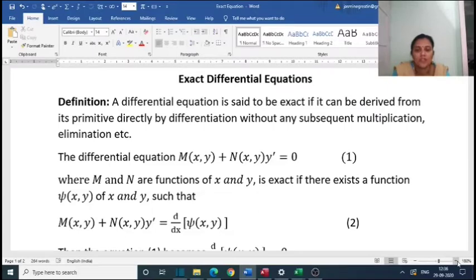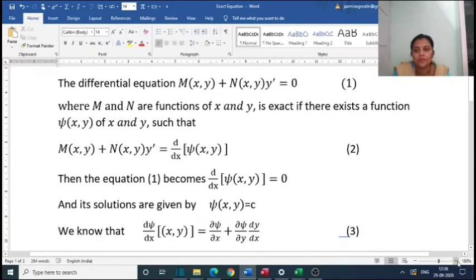Therefore, we could integrate the right hand side to get the solution. Then equation 1 becomes d/dx of psi(x,y) equal to 0 and its solution, integrating, is psi(x,y) equal to c.